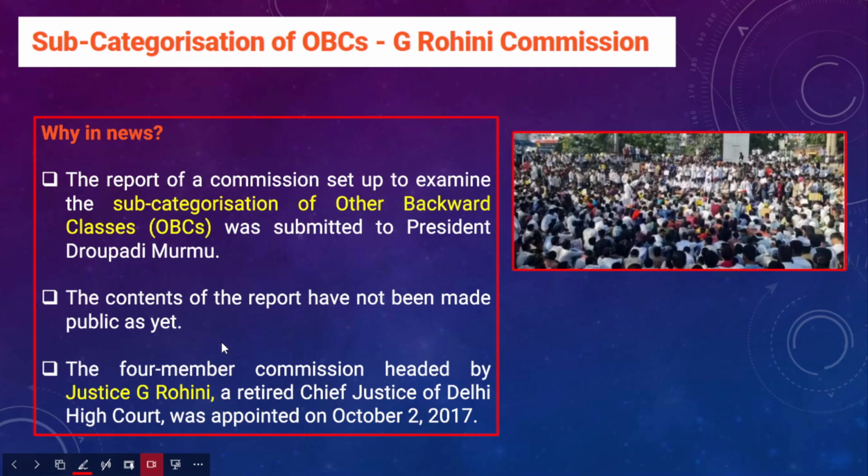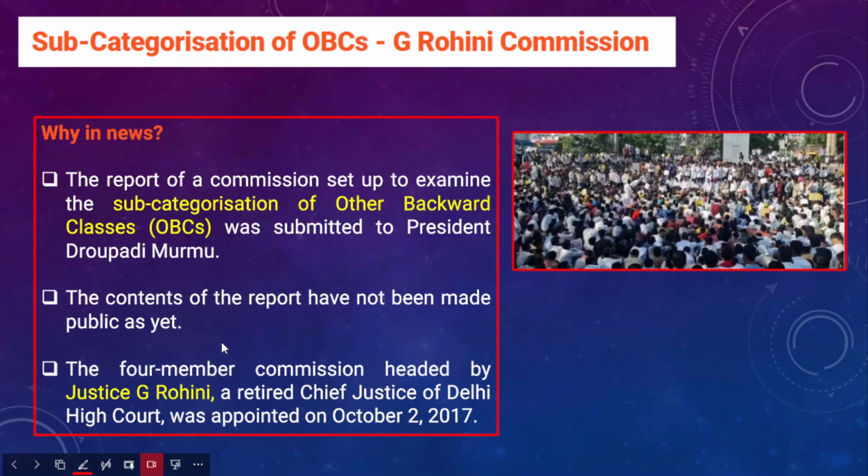So in this context, within the OBCs there are different caste groups. There are a few caste groups who are socially progressive, economically and educationally progressive, and also within OBCs there are a few backward classes. So still the reservation benefits do not penetrate to these minute and poorest sections within OBCs. So the overall purpose of subcategorization of OBCs is to ensure the reservation benefits will be equitably distributed across all caste groups within OBCs. Okay.